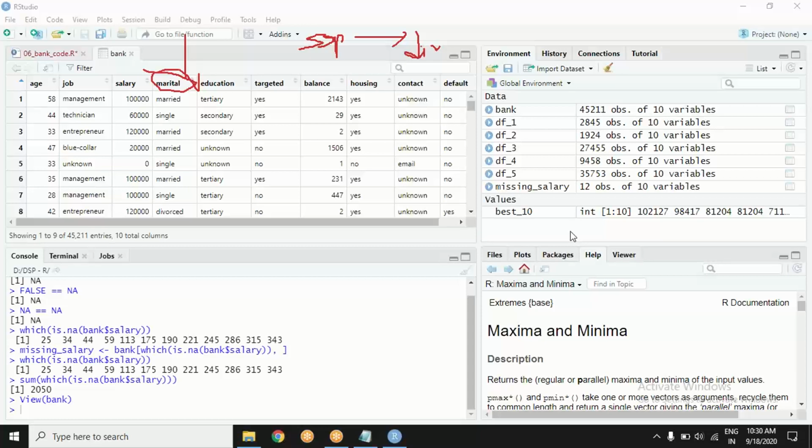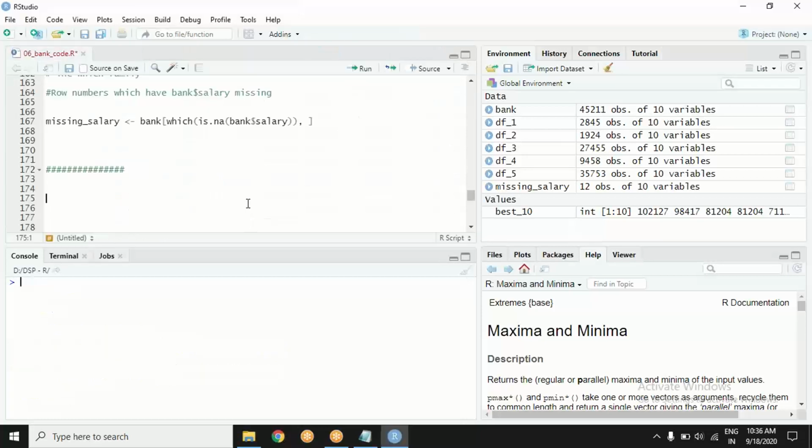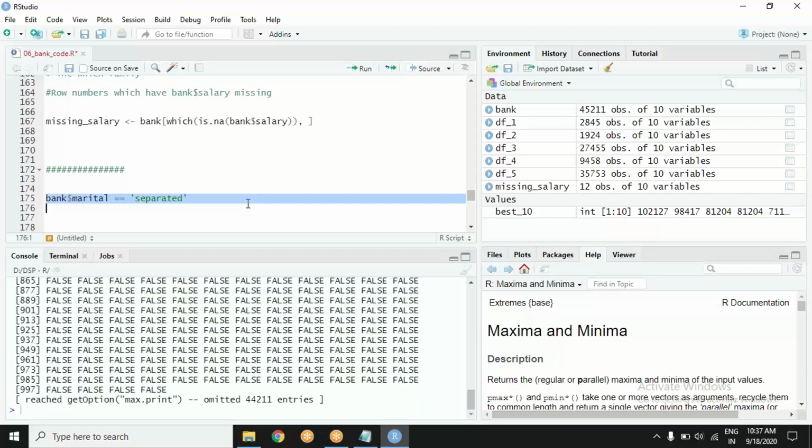Simplest and simplest being, I don't know why you are struggling with this. I'm saying bank dollar marital double equal to separated. What is going to happen? False, false, false. I am saying which are true, which function you have already seen. I am saying access bank, the square bracket, which bank dollar marital are separated.